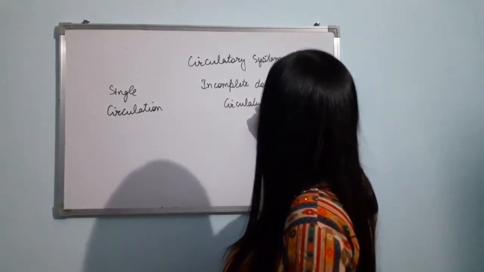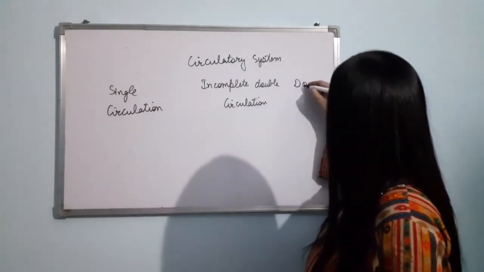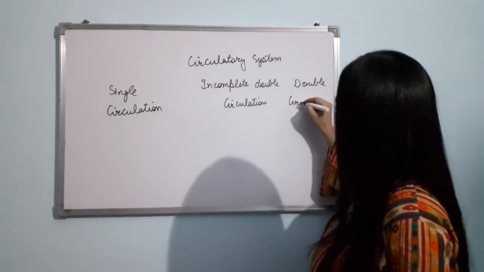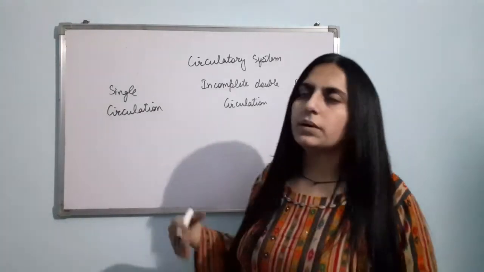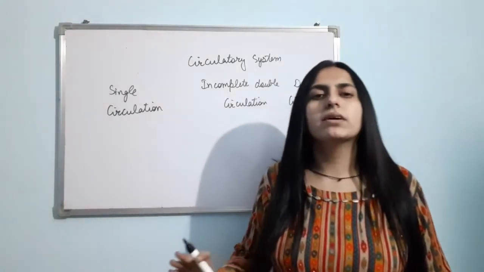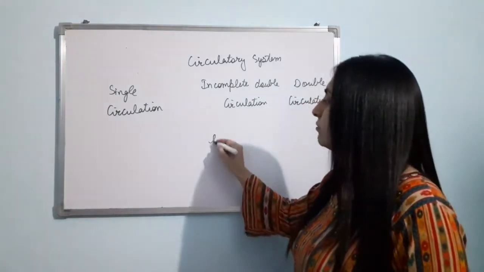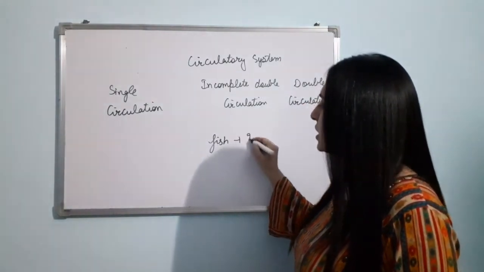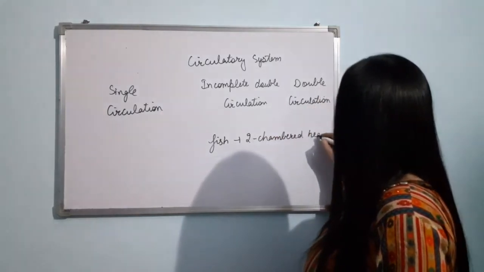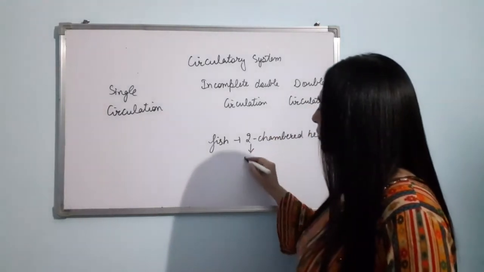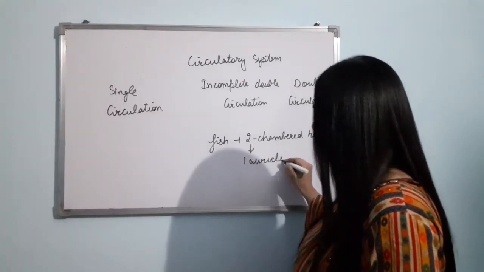What is the meaning of these? If I talk about the vertebrates, fishes onwards, they all are having a heart. But there is a difference. If I talk about fish, fish is having a two chambered heart. That is one auricle and one ventricle, right?